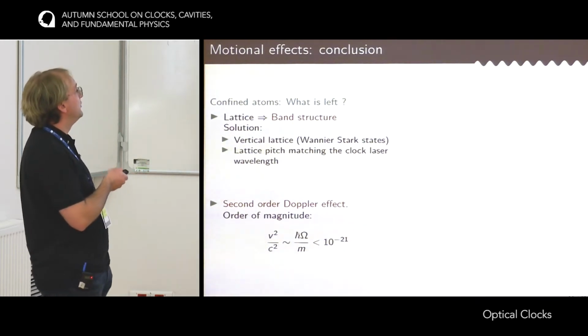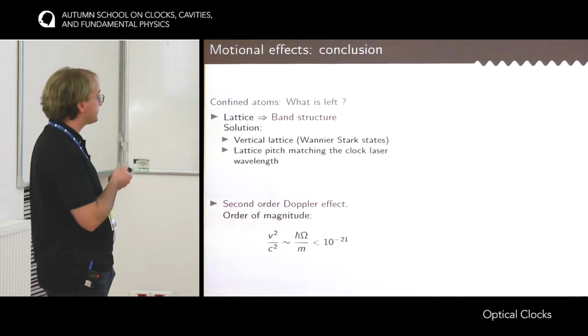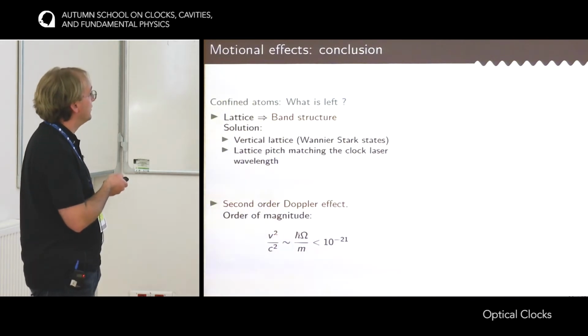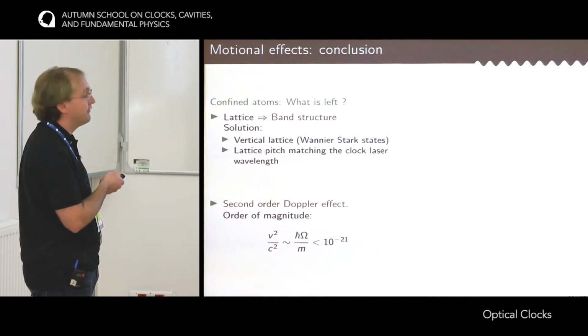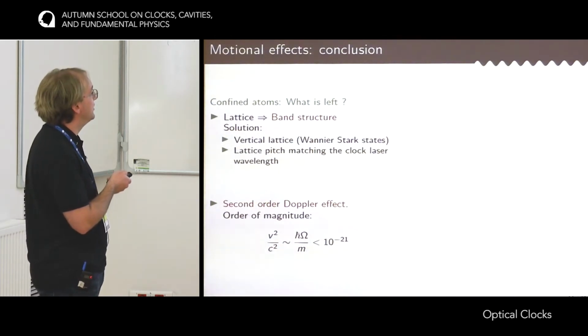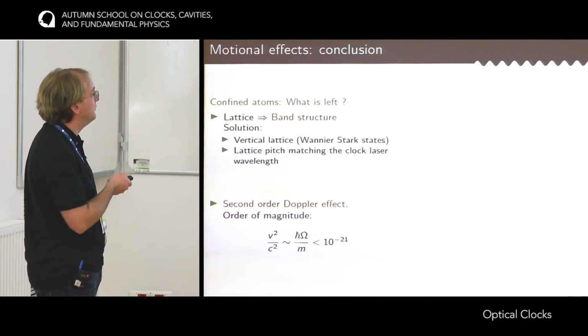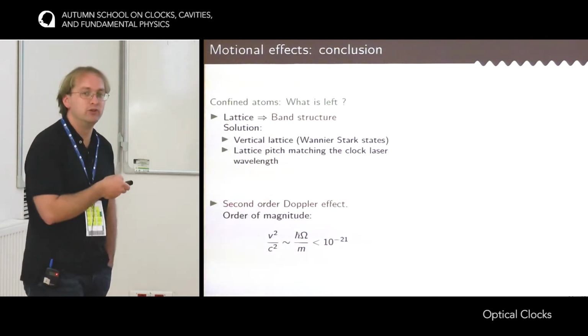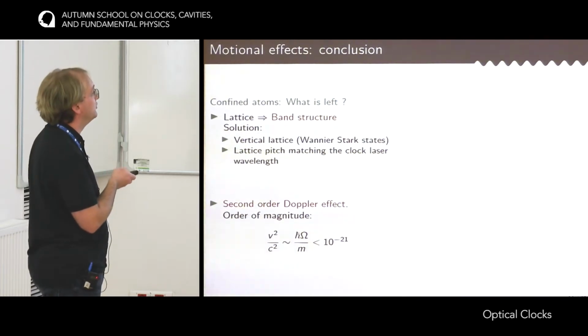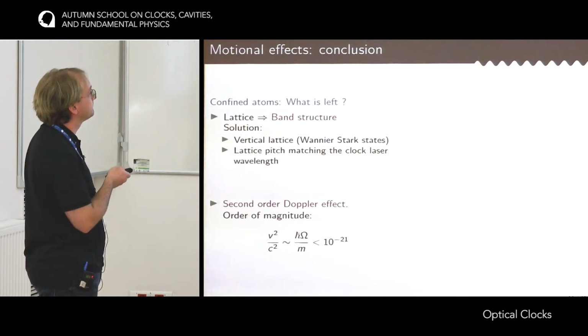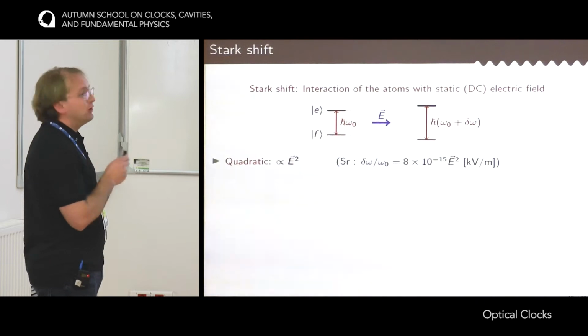The second thing that is left is the second order Doppler effect. It's an effect that is on the order of v squared over c squared. The atoms have an average squared velocity in the optical lattice, but still it's easy to estimate. It depends on the oscillation frequency in the lattice and the mass of the atoms. If you put numbers, you realize that it's really small, perhaps below 10 to the minus 21. So I'm done with motional effects.